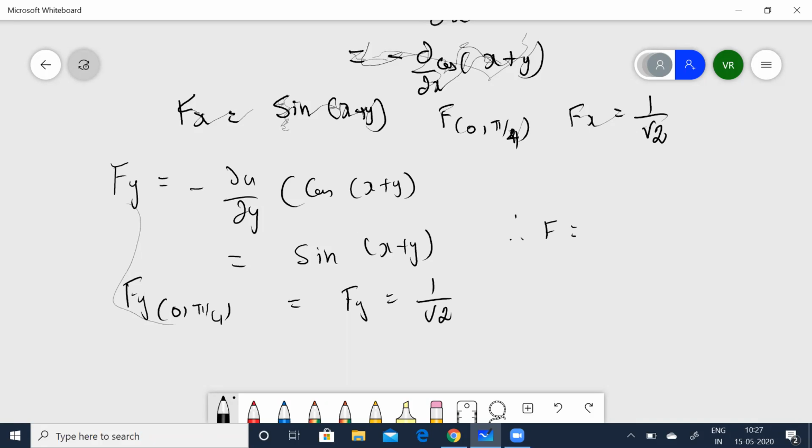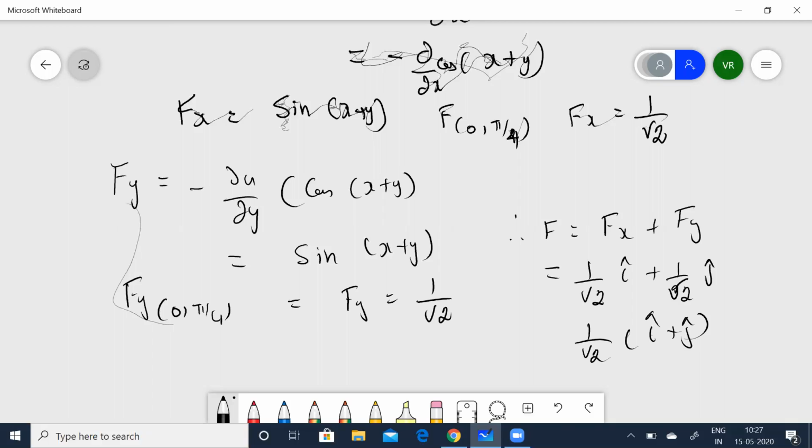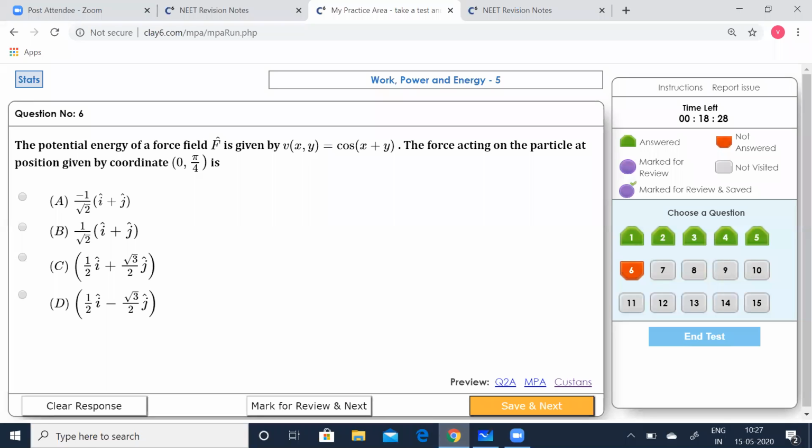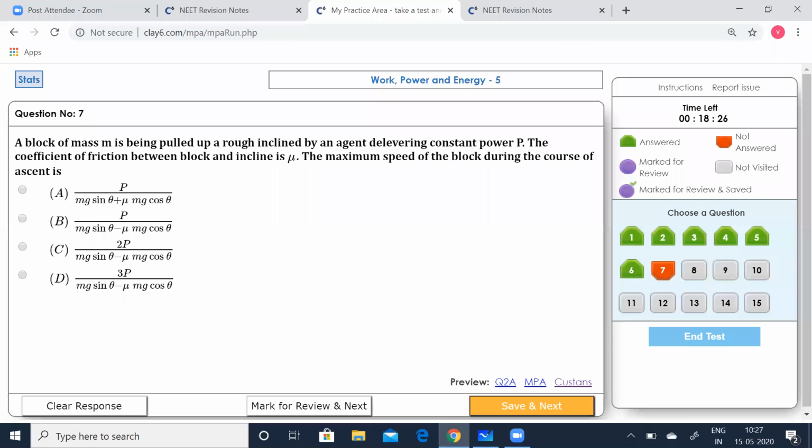Therefore, F is equal to Fx plus Fy, which is 1 by root 2 i plus 1 by root 2 j. Take 1 by root 2 as a common factor, you get i plus j. Let's see which option is correct. Option B is correct. Click that. Go to the next one.